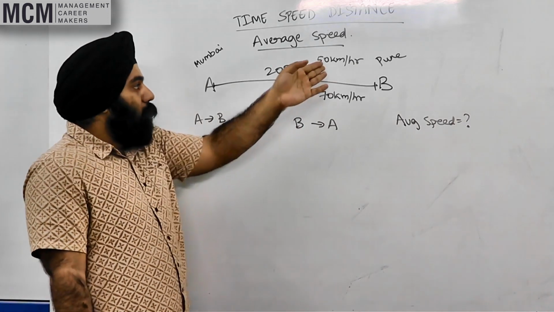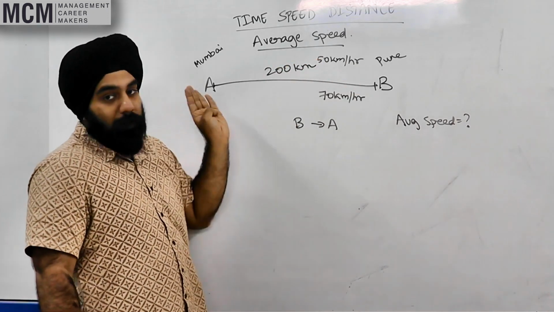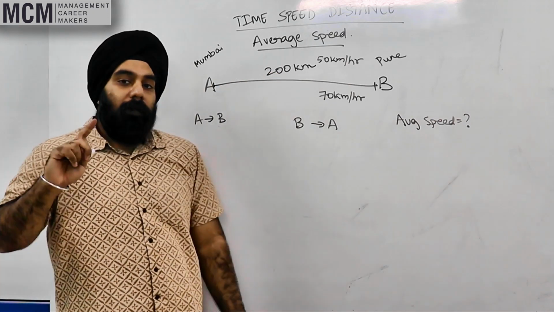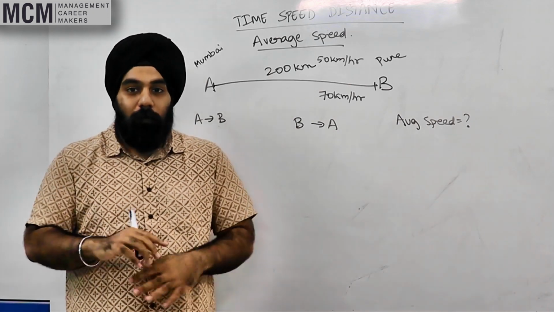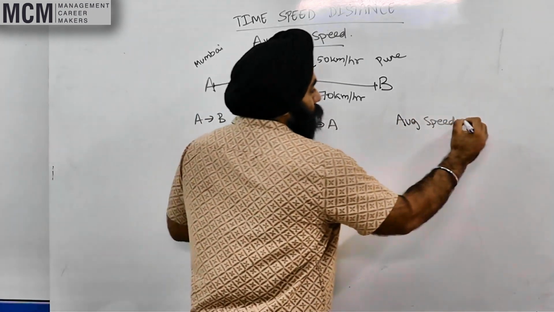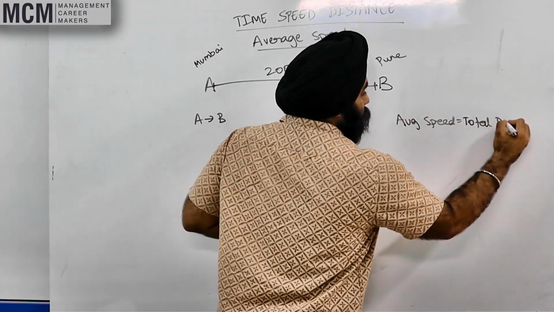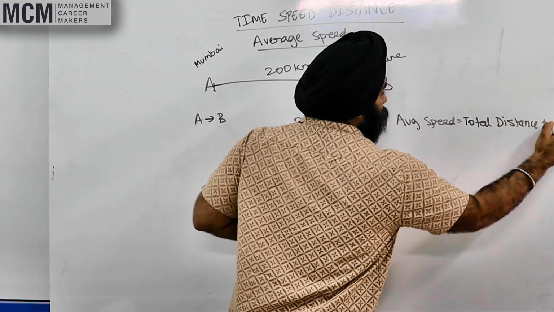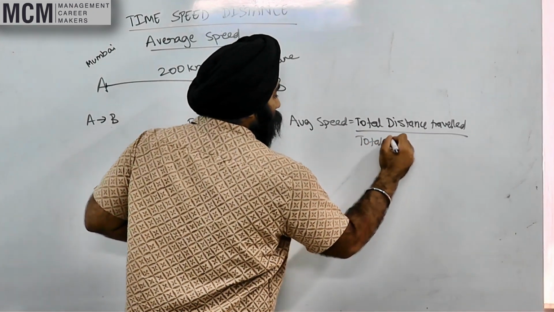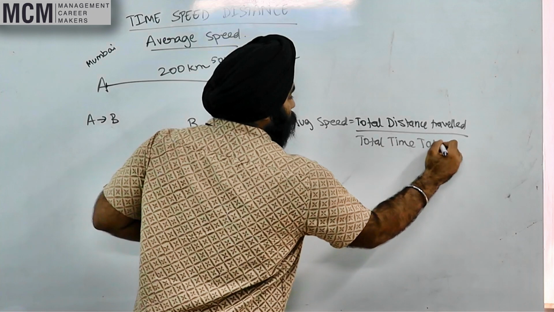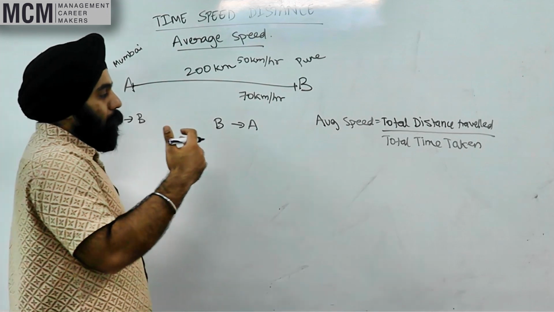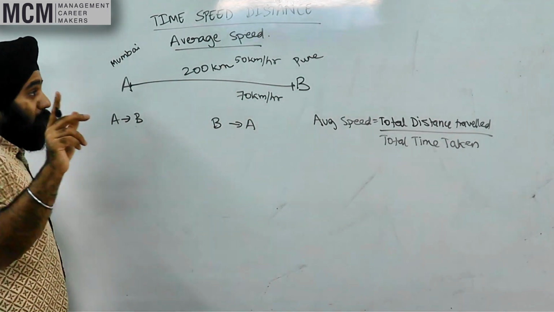It logically makes sense. With 50 kilometers per hour going, 70 kilometers per hour coming. Right? You add both of them and divide it by 2. Right? But that's not correct. That's not true at all. Right? Average speed is equal to total distance traveled upon total time taken. Right? In the first scenario, you got 60 kilometers per hour. We'll find out that it is not 60 kilometers per hour.